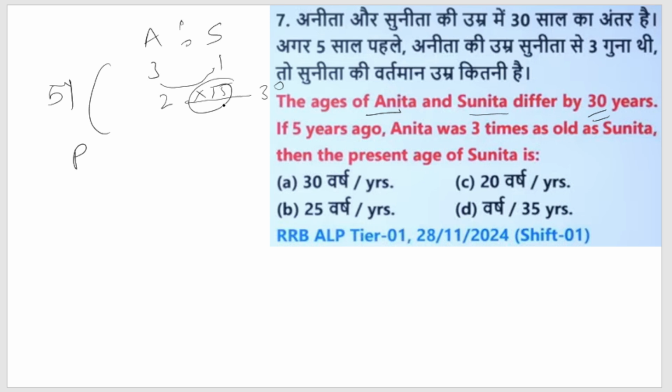So if you want to find the ages before 5 years, 15 threes are 45 and 15 ones are 15. These are the ages 5 years ago, but what they are asking is the present age of Sunita.